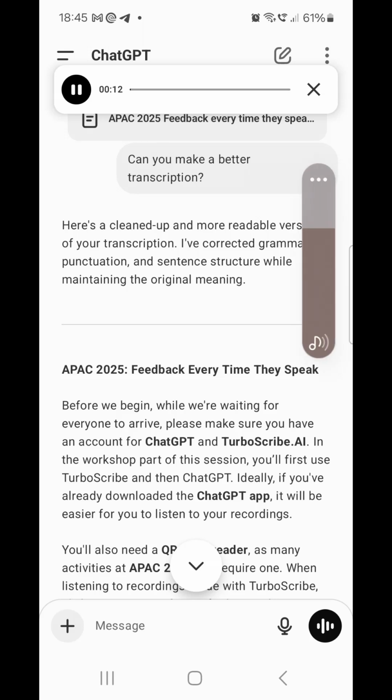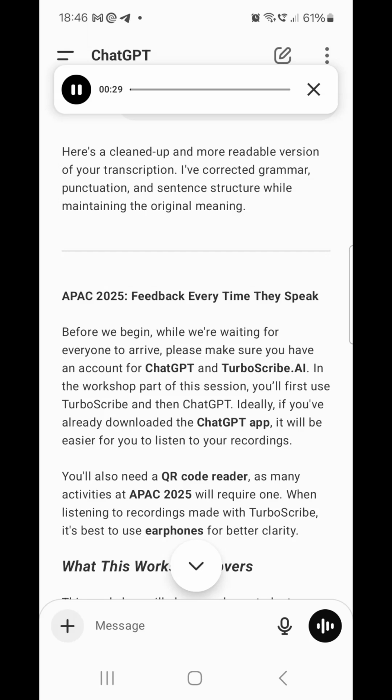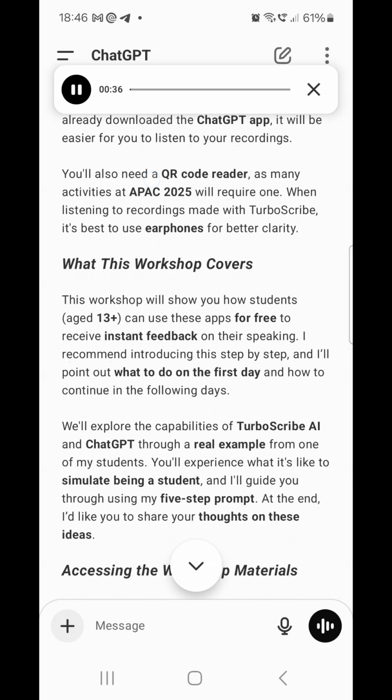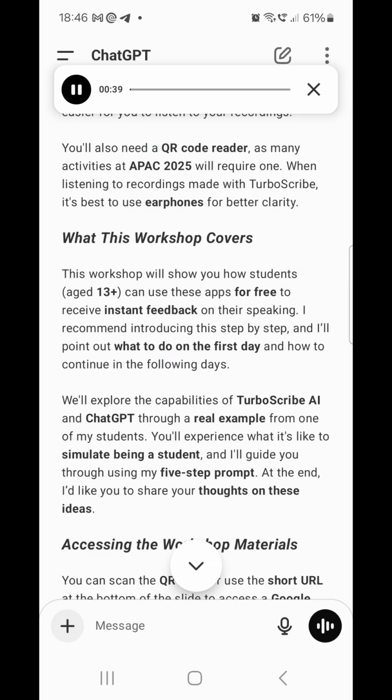APAC 2025, feedback every time they speak. Before we begin, while we're waiting for everyone to arrive, please make sure you have an account for ChatGPT and Turboscribe.ai. In the workshop part of this session, you'll first use Turboscribe and then ChatGPT. Ideally, if you've already downloaded the ChatGPT app, it will be easier for you to listen to your recordings. You'll also need a QR code reader, as many activities at APAC 2025 will require one. When listening to recordings made with Turboscribe, it's best to use earphones for better clarity.